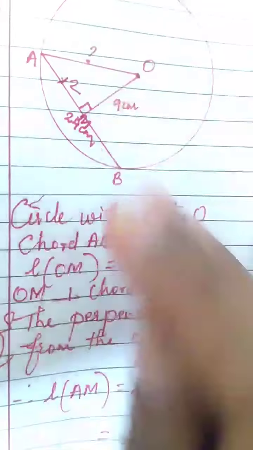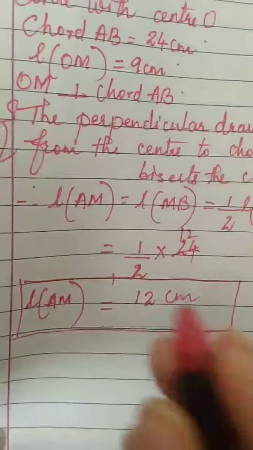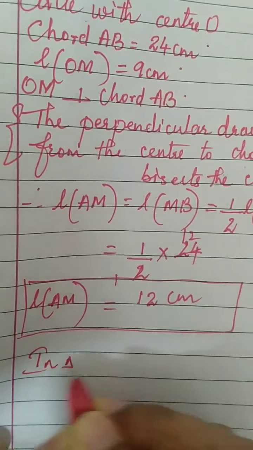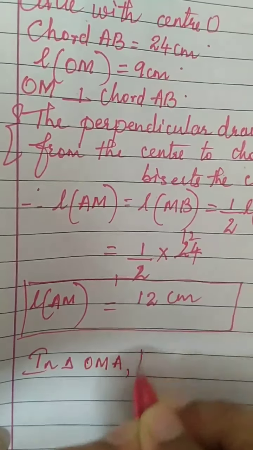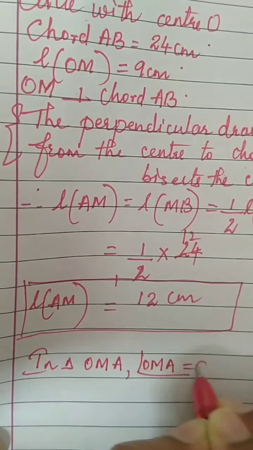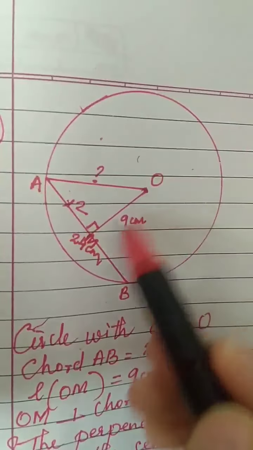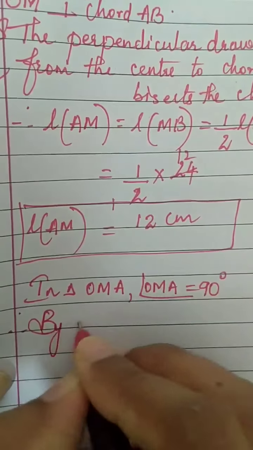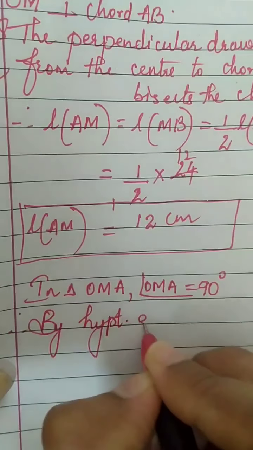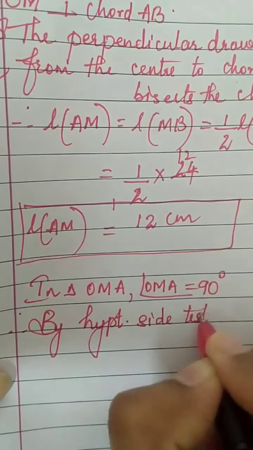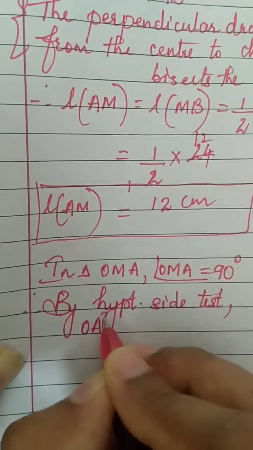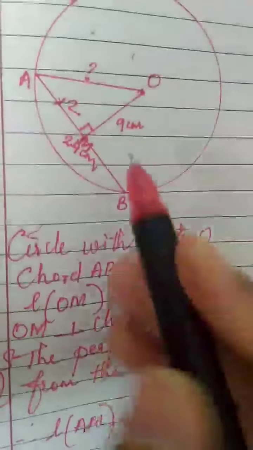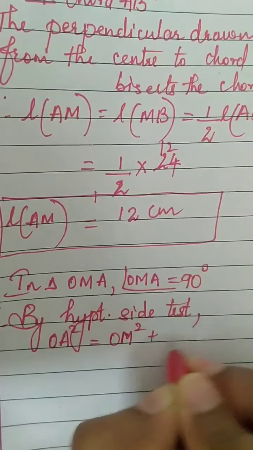We all can see a right angle triangle. In triangle OMA, angle OMA is equal to 90 degree. Correct, no? Angle OMA is 90 degree. Therefore, by the hypotenuse side test, OA square is equal to OM square plus AM square.